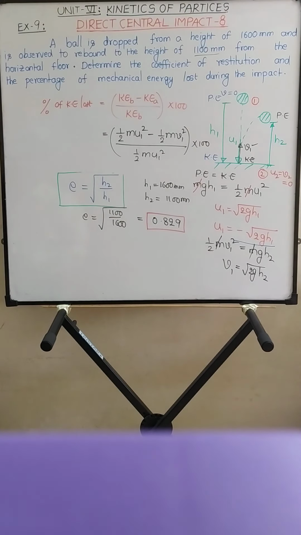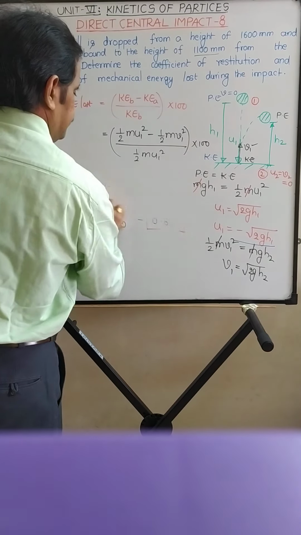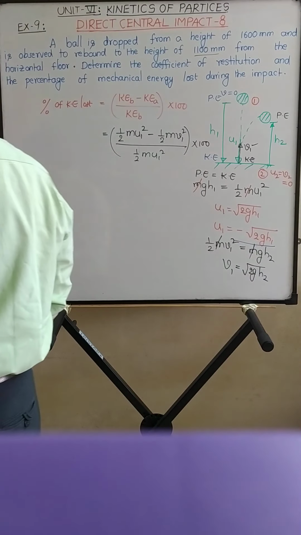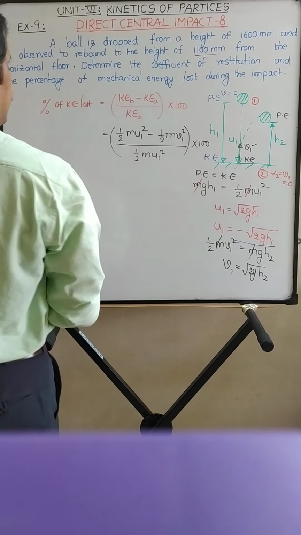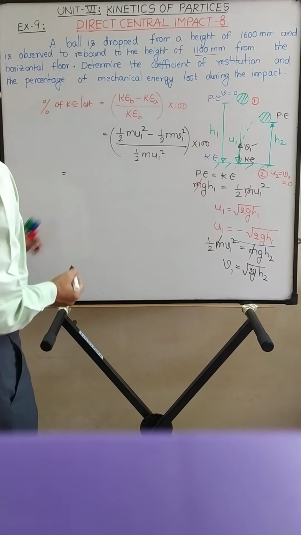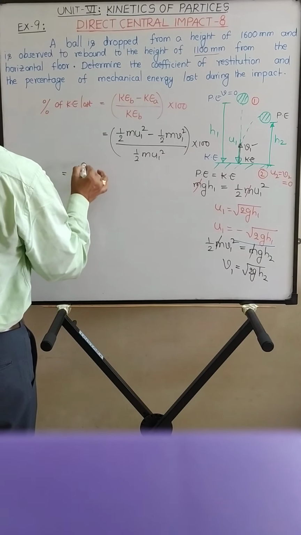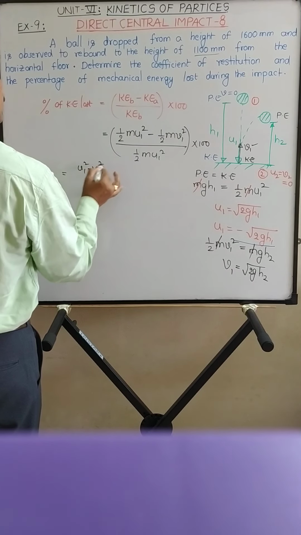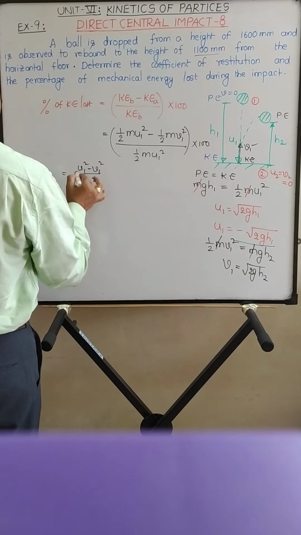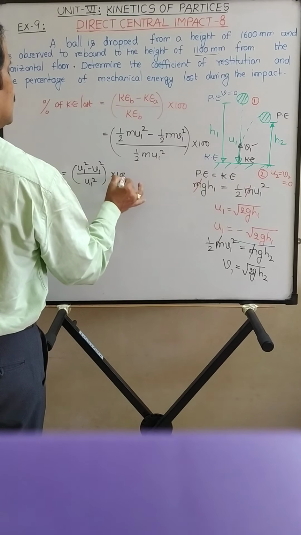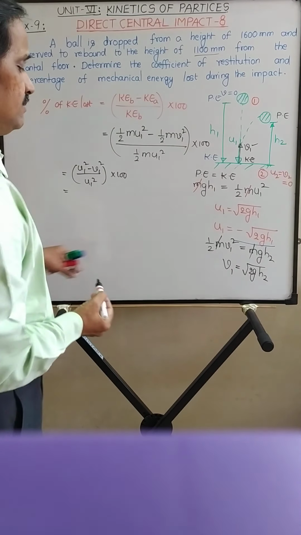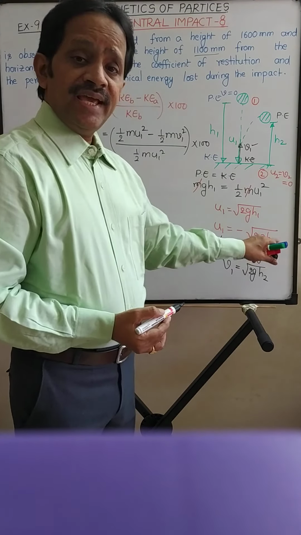So simplifying this, you can take half m common and cancel. So we have (u1 square minus v1 square) upon u1 square into 100. What is u1? Root 2gh1.